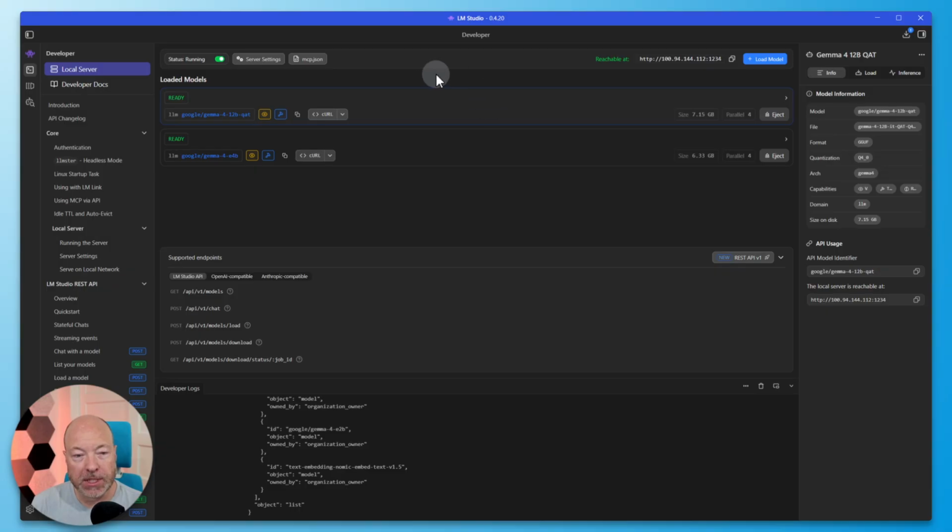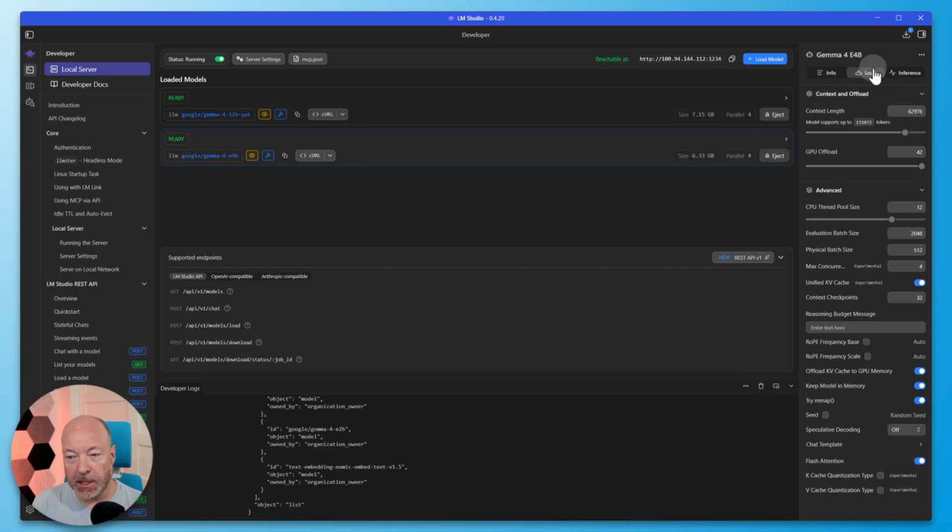So here we see LM Studio. I have my local server running, and I have both of these models loaded. You can see I increased the context length a bit from the default. These might be parameters that I need to play with to dial it in. I mean, higher is more powerful, of course, right? A bigger context might be helpful for some of the bigger tasks.